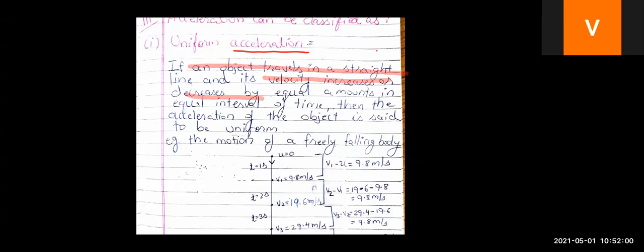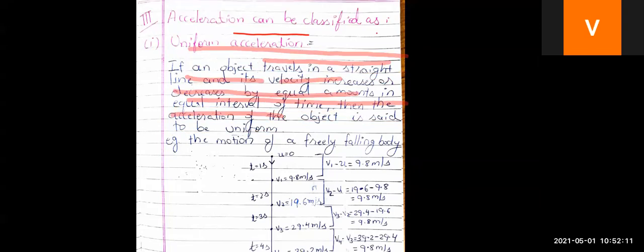So if its change in velocity is equal in equal interval of time, then the acceleration of the body is said to be uniform, right? For example, a ball which is falling from some height, or an apple which is falling from the tree, right?